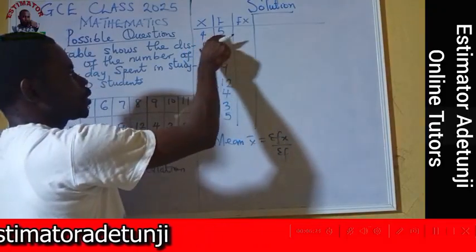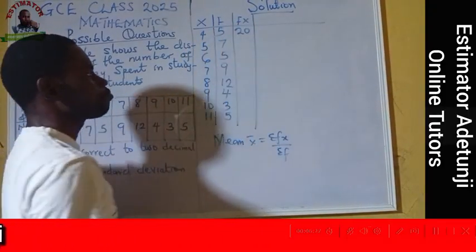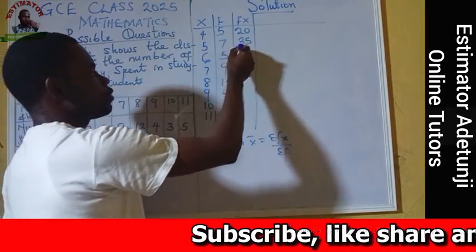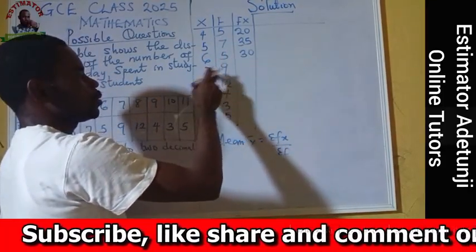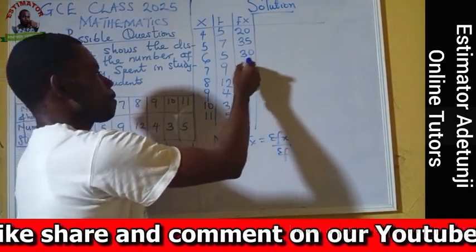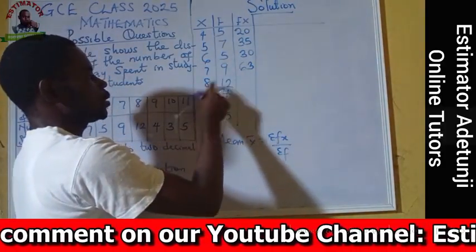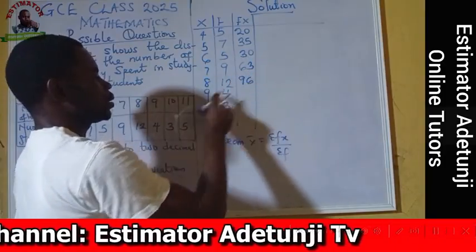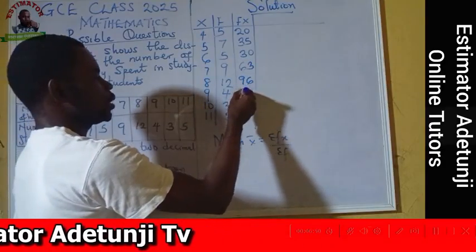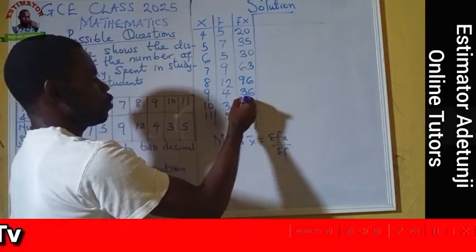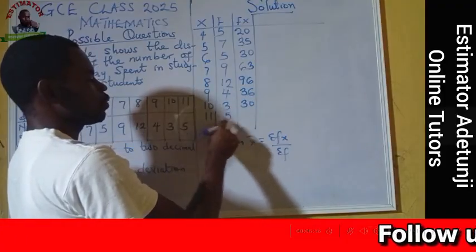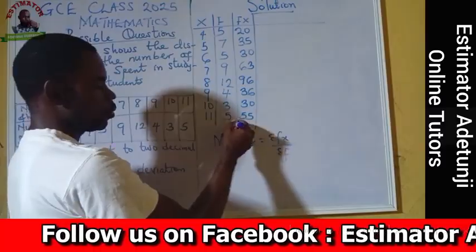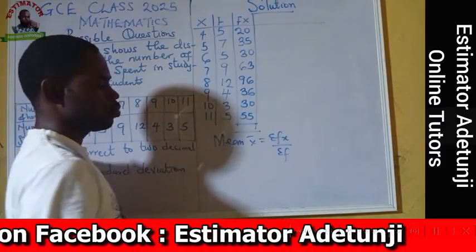So here we go. 4 times 5, 20. 5 times 7, 35. 6 times 5, 30. 7 times 9, 63. 8 times 12, that is what? 96. 9 times 4, we have 36. 10 times 3, we have 30. And 11 times 5, we have 55. This is our fx. Now we need to sum it up to get our summation fx.